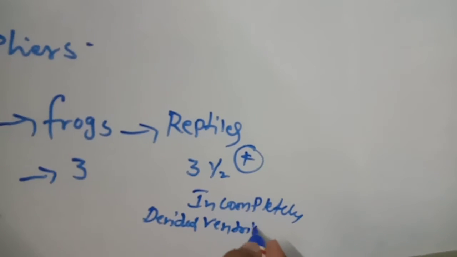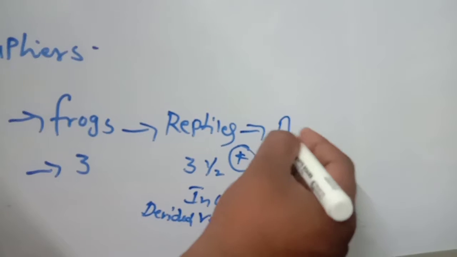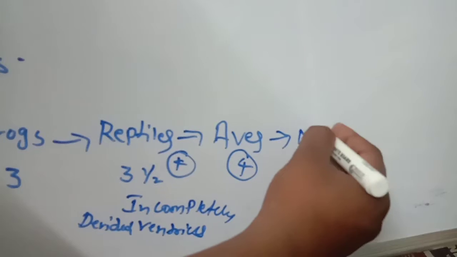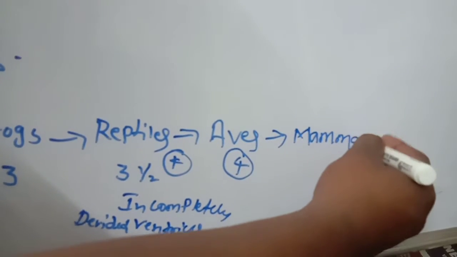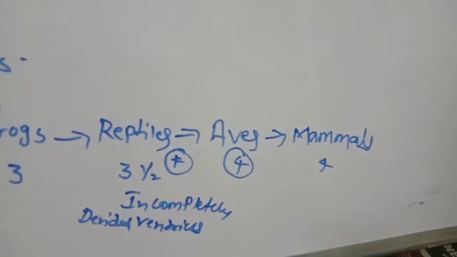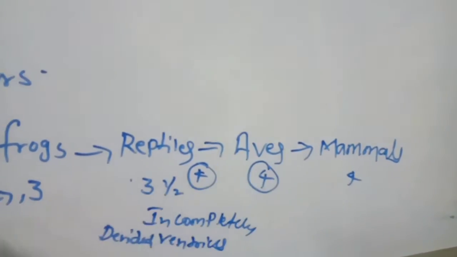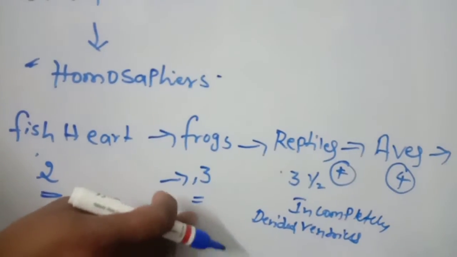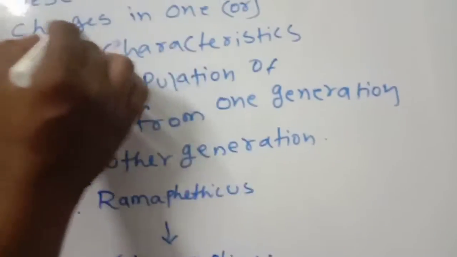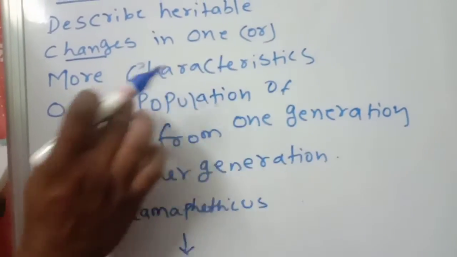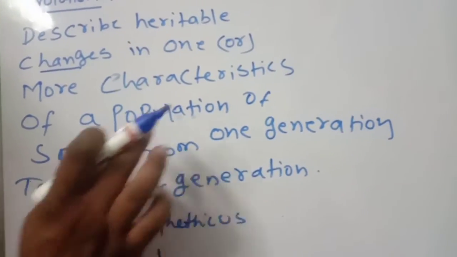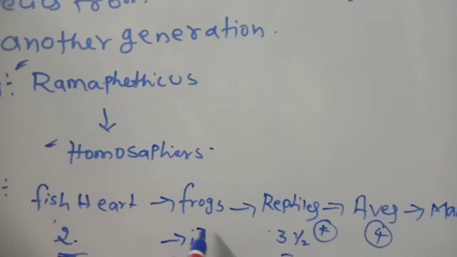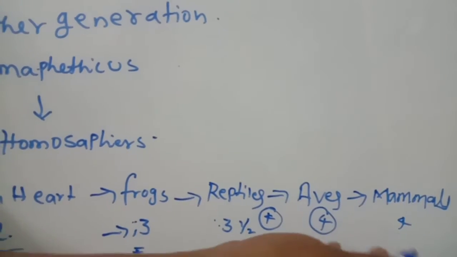Then reptiles to aves. Aves, how many? Four. Aves to mammals. How many chambers of the heart do you know in mammals? Four. So 2, 3, 3.5, 4. What is going on? The characteristics are changing. Here the 2 chambers are converting into 3, 3 becomes 3.5, 3.5 to 4, like that.